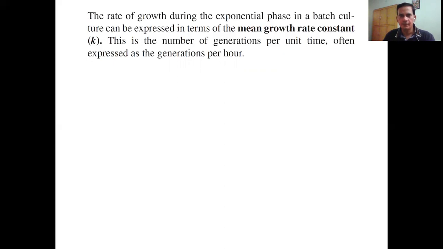So we go for the number of generations per unit time, often expressed in terms of hour: how many generations are done in 1 hour. Let's say a bacterium grows every 20 minutes, so in 1 hour we expect 3 generations. If a bacterium doubles in 2 hours, then in 1 hour we expect half a generation, 0.5.